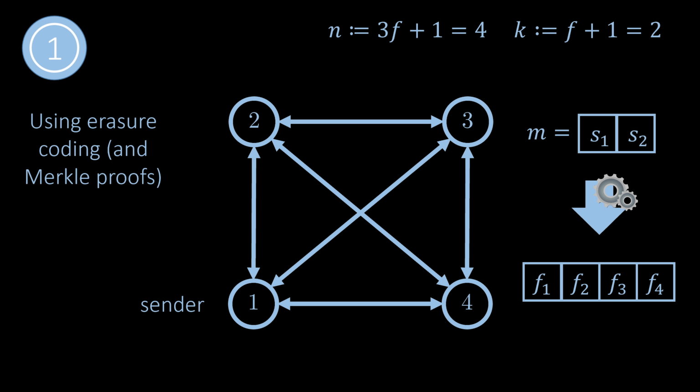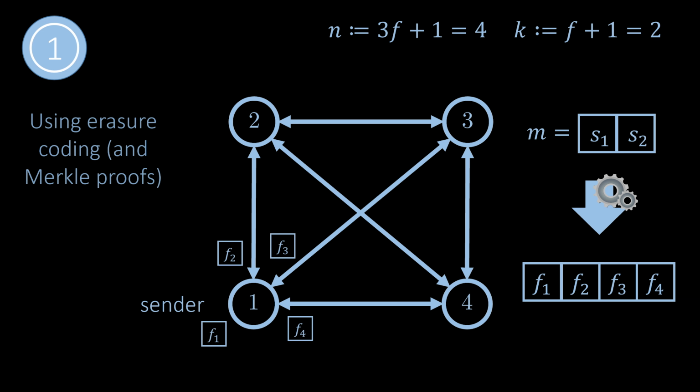Note that a message of arbitrary size can be used in practice by considering it a sequence of f+1 symbols. Each group of f+1 symbols can then be mapped to n symbols. We keep things simple here and say that the message itself consists of f+1 symbols as mentioned before. So, given a message, the sender encodes it into n fragments. The encoding ensures that any f+1 fragments suffice to reconstruct the message.